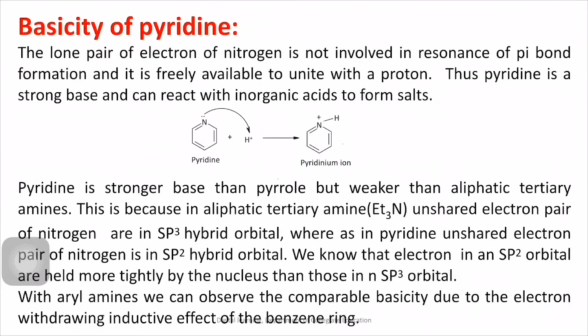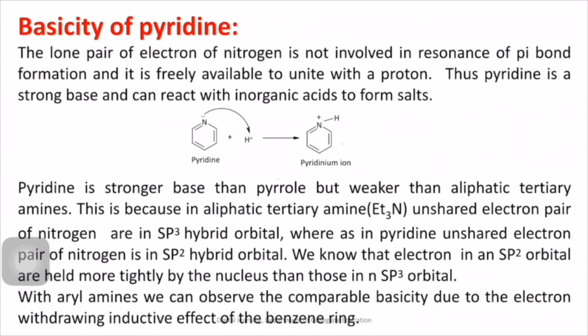But then next question, why is pyridine a weaker base than aliphatic tertiary amine? This is because in aliphatic tertiary amine, the unshared pair of electrons of nitrogen is in an sp3 hybrid orbital, whereas in pyridine it is in an sp2 hybrid orbital.